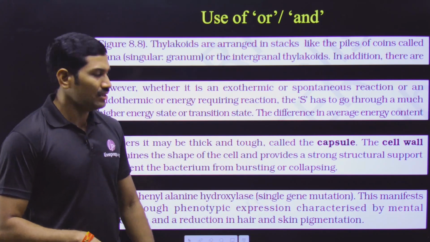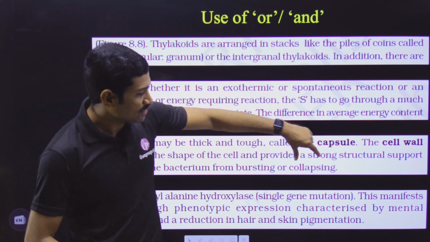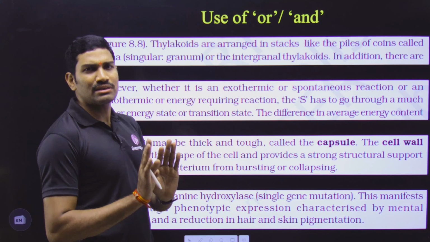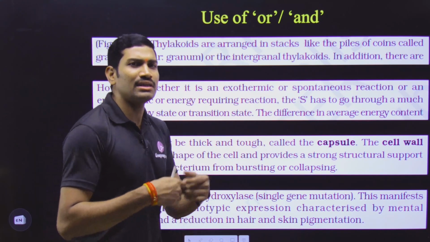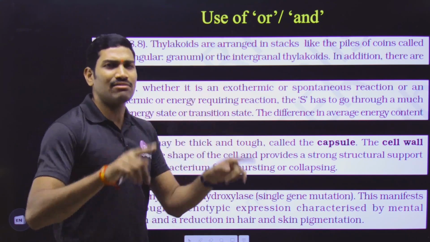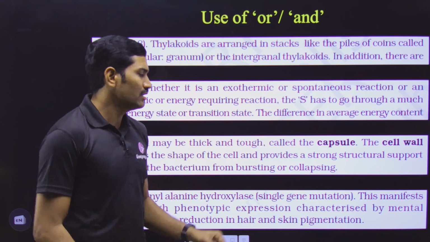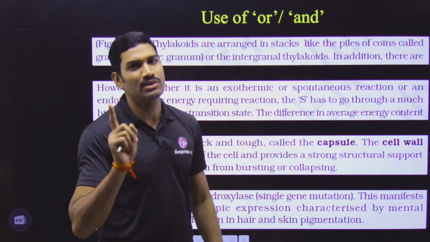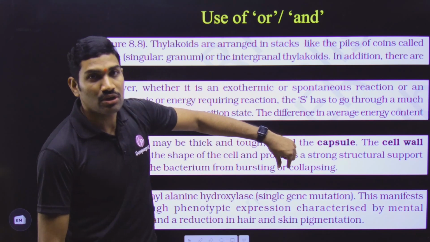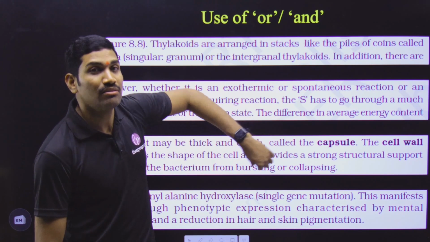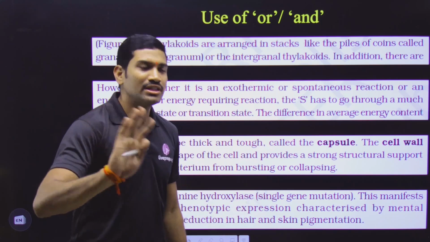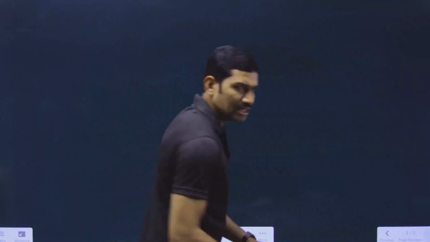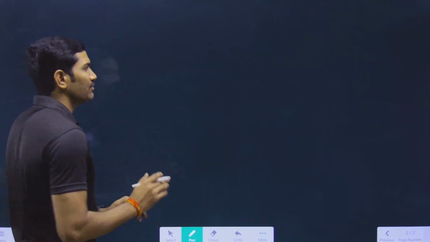Now tell me, is the meaning of bursting and collapsing same or not? Here they are saying that the cell wall will protect the bacterium, or the plant cell or fungal cell, wherever the cell wall is there, the corresponding cell from bursting or collapsing. Do they give the same meaning? This is what is important. Since they are using the word "or", many students are thinking that both the words are giving the same meaning. No, it is not like this. What is the exact meaning of this particular content? Try to understand here simply. Anyhow, in the regular lecture we will study.